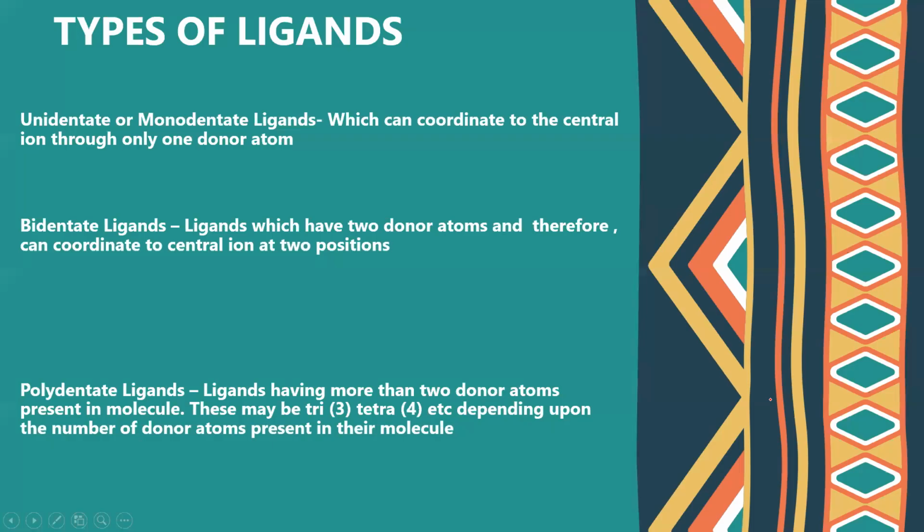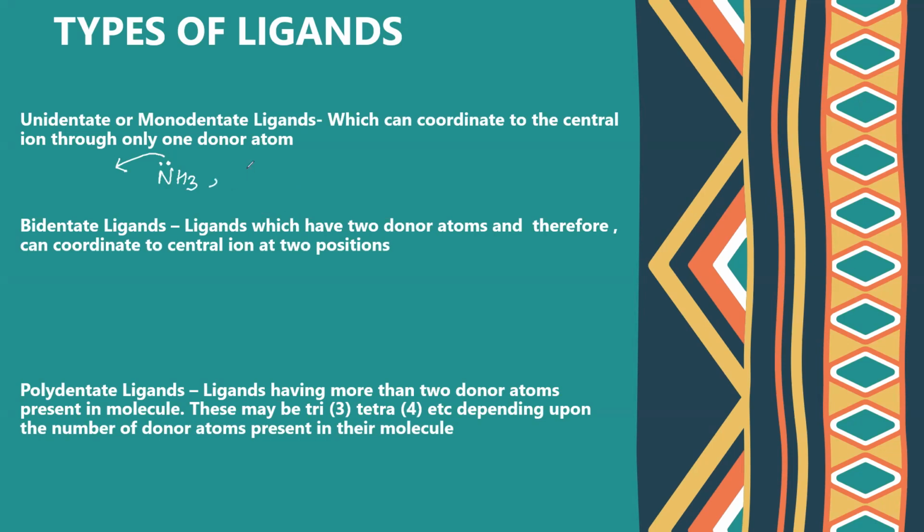Now, next we will discuss types of ligands. The very first type are unidentate. Uni means one, which can coordinate to the central ion through only one donor atom. So they just have one donating site. They are also known as monodentate, and mono means single. They have a single donor atom, just one donating atom. For example, NH3, ammonia. Here there is one donating atom, which is nitrogen. Nitrogen will donate its electron pair.